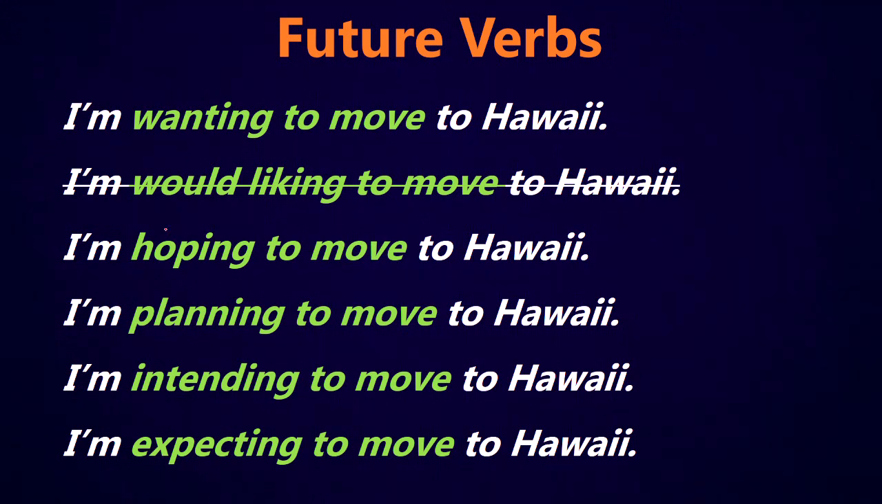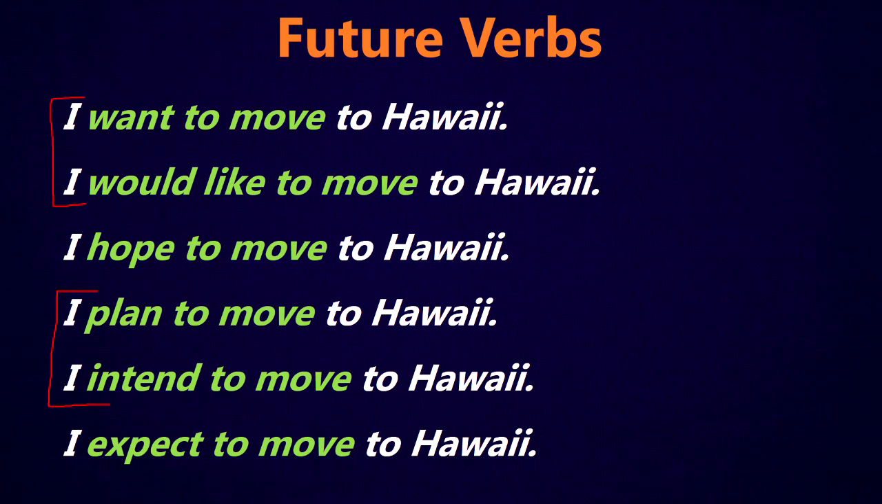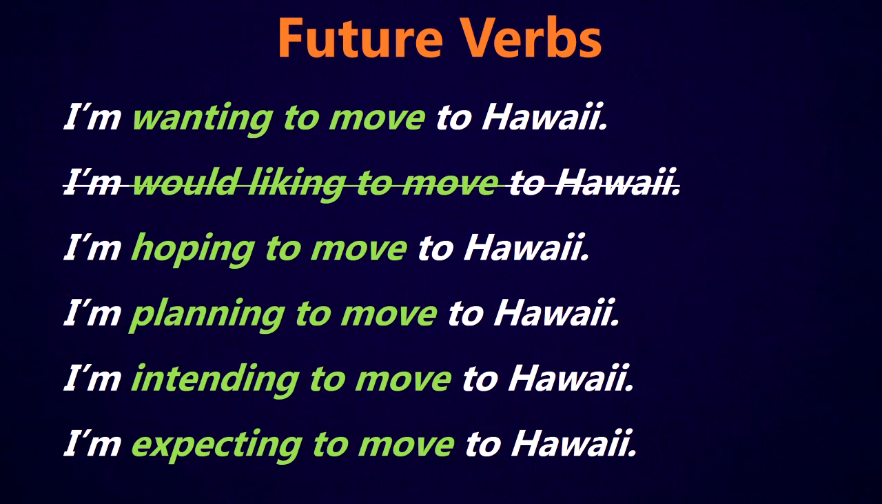I'm wanting to move to Hawaii. I'm hoping to move to Hawaii. I'm planning to move to Hawaii. I'm intending to move to Hawaii, and I'm expecting to move to Hawaii. You'll hear these verbs get used in the present progressive quite often, especially in speaking. There's not a real strong difference between I want to move to Hawaii and I'm wanting to move to Hawaii, except that it's showing that it's something that we're either thinking about or working on right now.